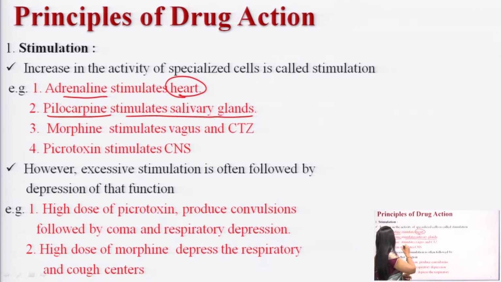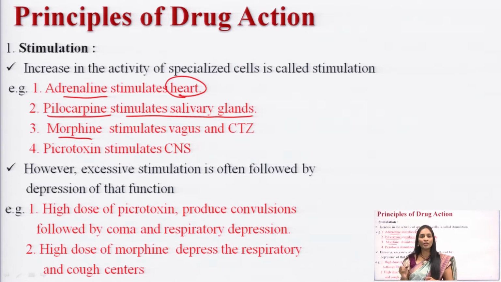And the next drug is morphine. Which type of drug is it? It is an opioid drug, a narcotic drug. It has its own receptors, opioid receptors. When morphine binds to its opioid receptors, what action is going to be stimulated? Here the vagus and CTZ, chemoreceptor trigger zone, responses will increase; they get stimulated by the drug morphine.